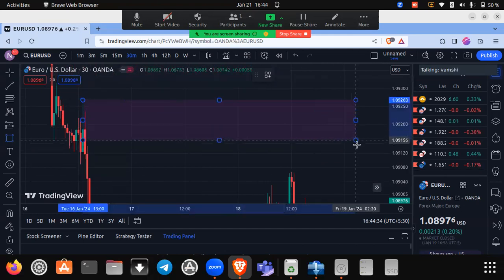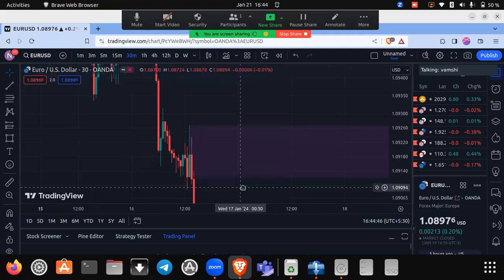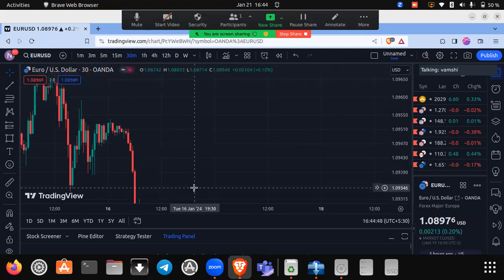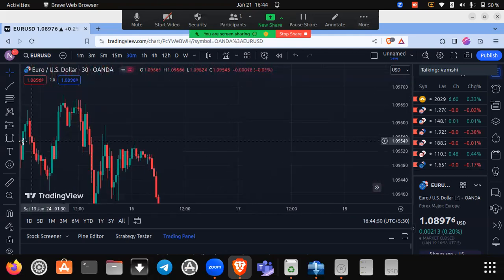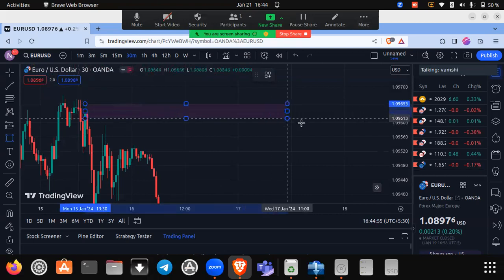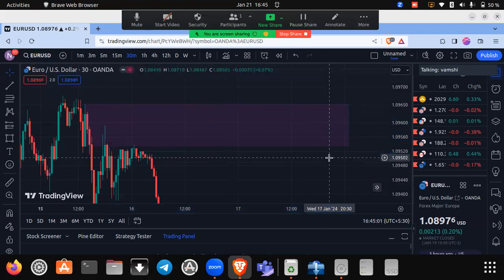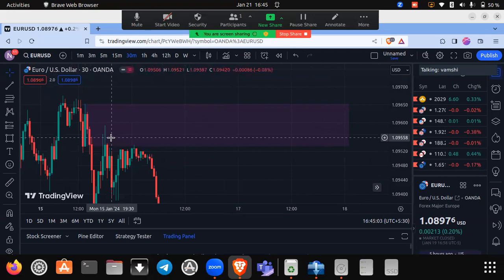Here we have a different example for engulfing sell. The complete green candle got engulfed by a red candle. This is an example for engulfing sell. I will show you some more examples. Here we have a different example. This is also a valid engulfing sell.